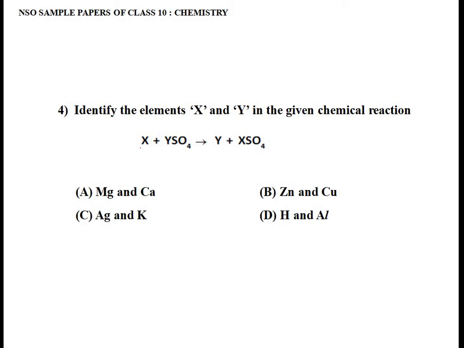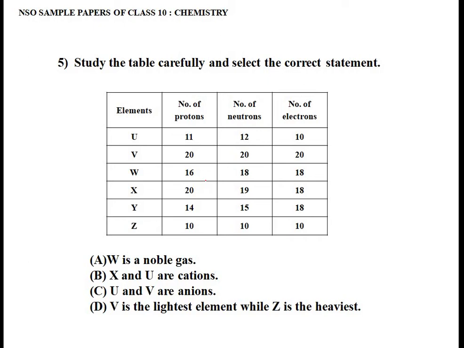So obviously here X should be more reactive than Y, right? Y should be less reactive, then only X can displace Y from its salt solution, that is from its sulfate solution. So here you can see Y is displaced and X has taken the place of Y, correct? So X should be more reactive than Y. This is again based on the activity series. I have given you the hint also. So I'll leave it for you. Just solve it and write your answer in the comment box. Now let's move on to the 5th question.